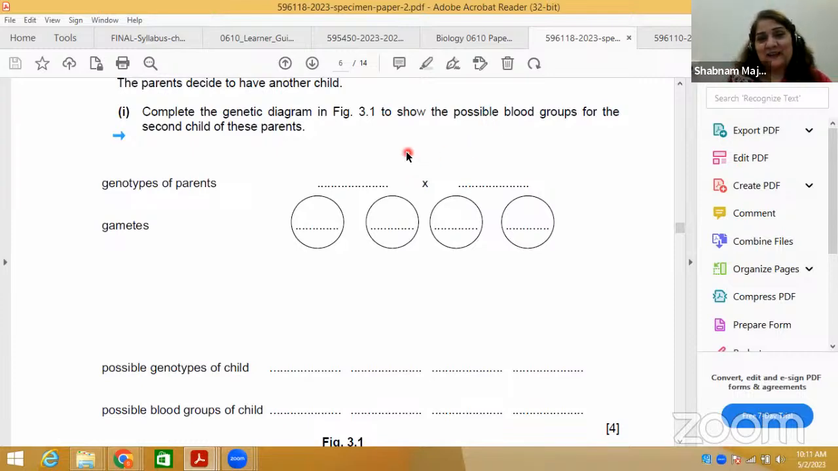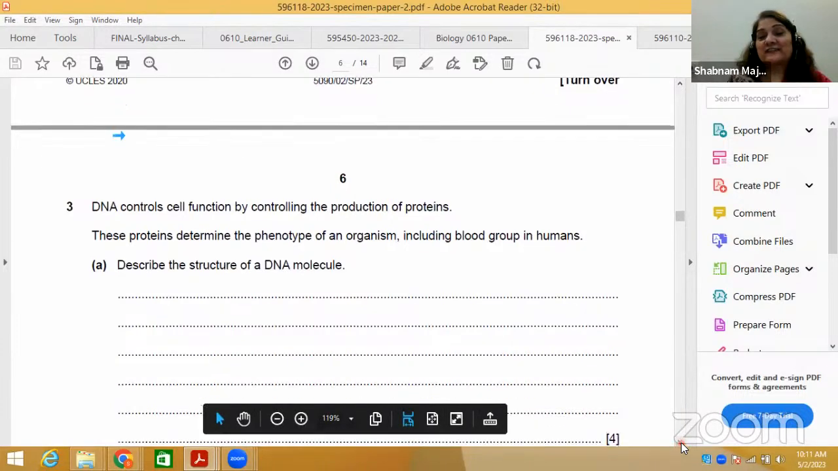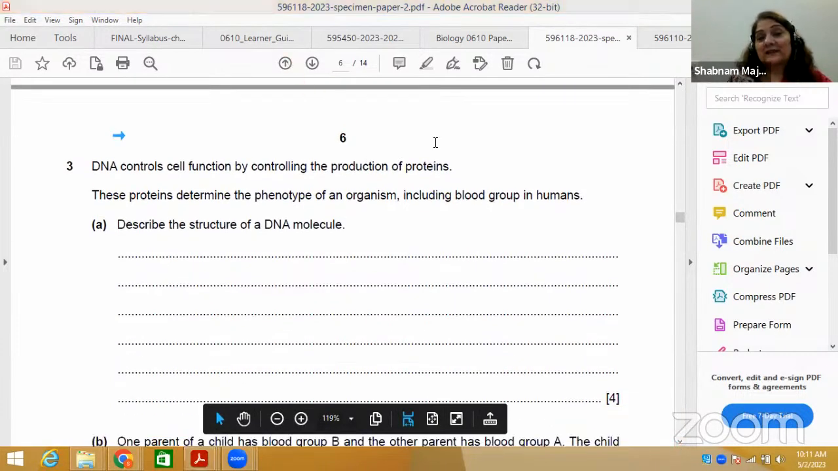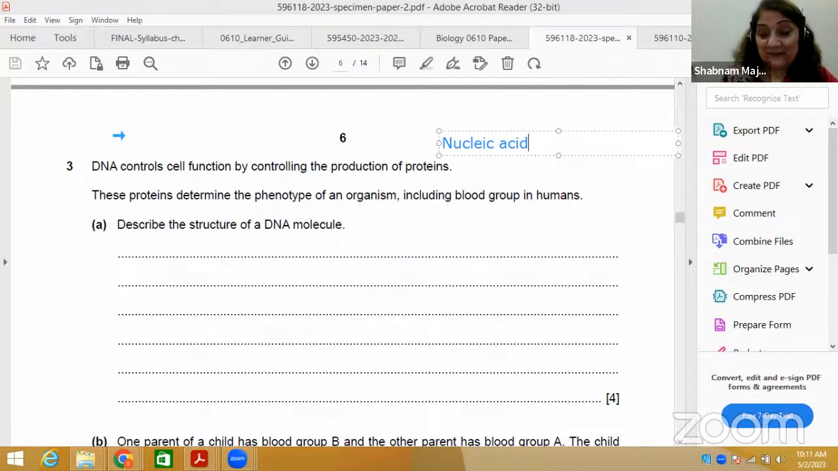And what does DNA stand for? You should know what DNA stands for. Deoxyribonucleic acid. So this is what DNA stands for. Number 2, there is RNA, which stands for ribonucleic acid. So in this, he's just focusing on basically DNA.